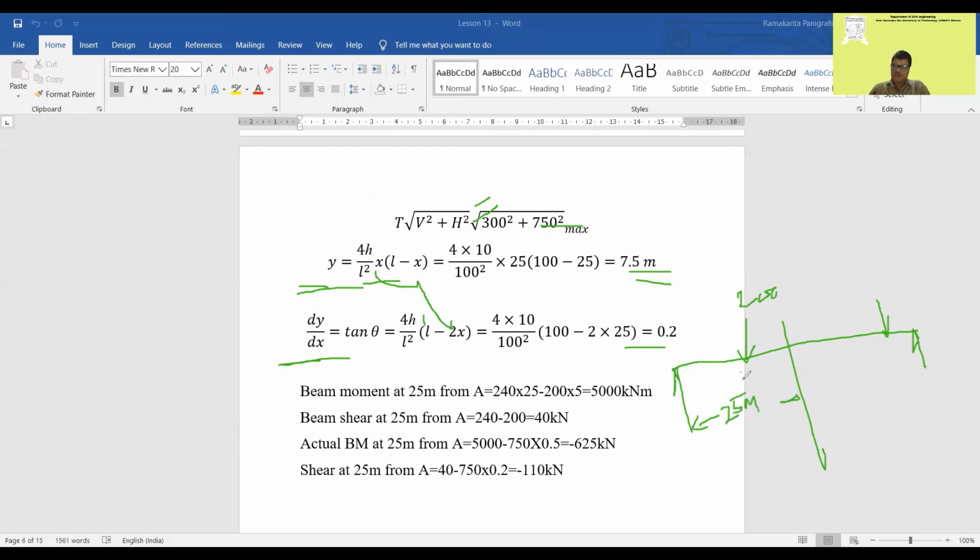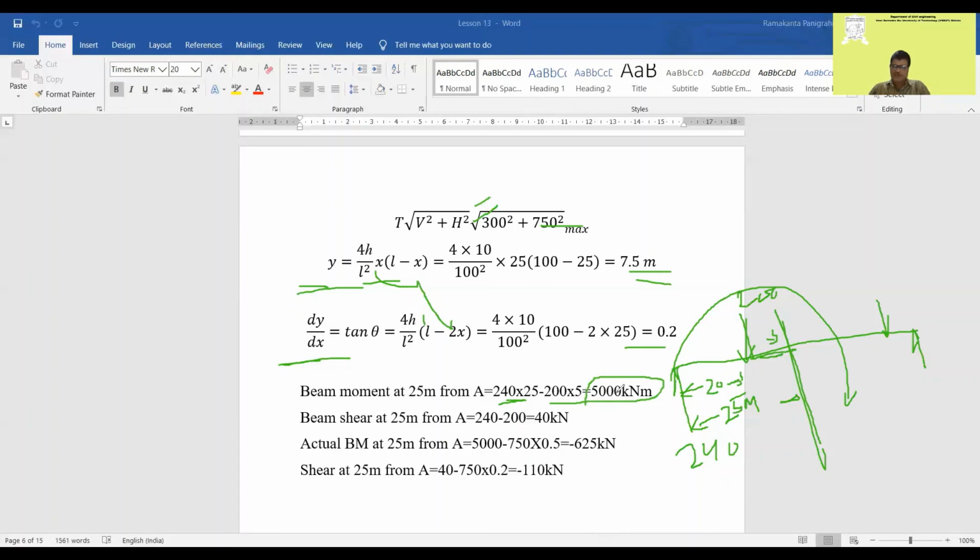And this is 20 meter. So at this reaction we have found 240. So what is the beam moment here? Just like simply supported, we find 240 into 25. This will give the clockwise moment. Then this 200 into this distance, 25 minus 20, that is 5, will give you anti-clockwise negative moment. So that is the beam moment.